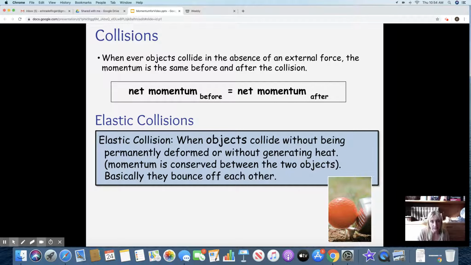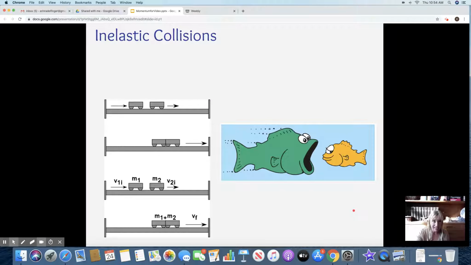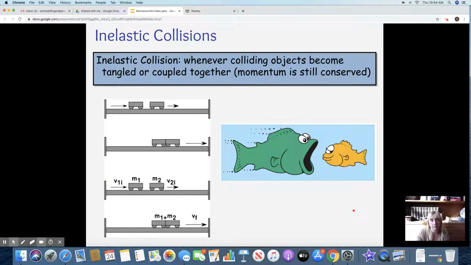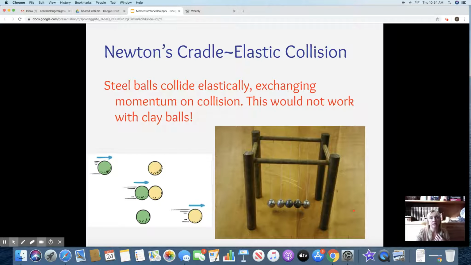An elastic collision, which is much nicer to do the math on, is when they really bounce off each other. Okay, inelastic collisions are when things stick to each other. We'll do the math on it as well, but it's not getting your nice bounce, right? The momentum's still conserved, but it's going to be a little different. All right, Newton's cradle is an example of an elastic collision. It would not work with clay balls, right? They're nice and they bounce off each other.